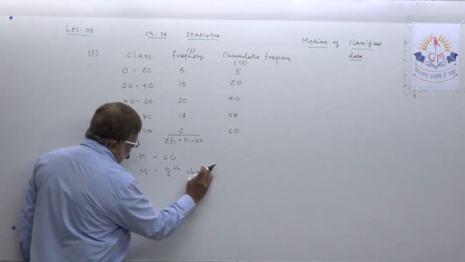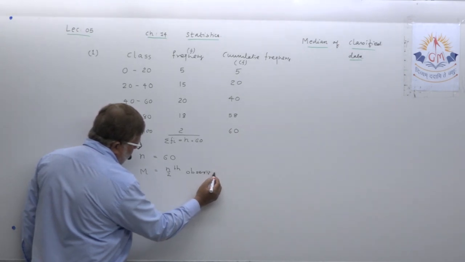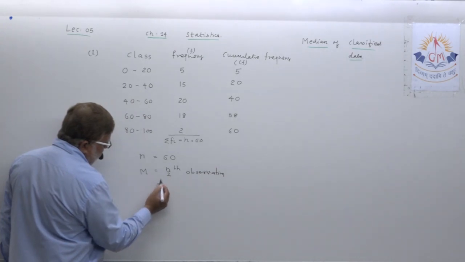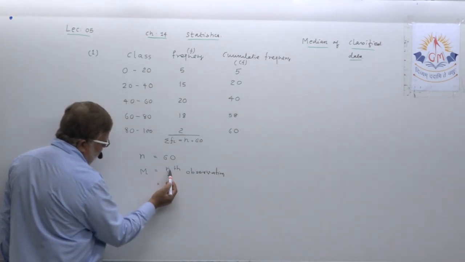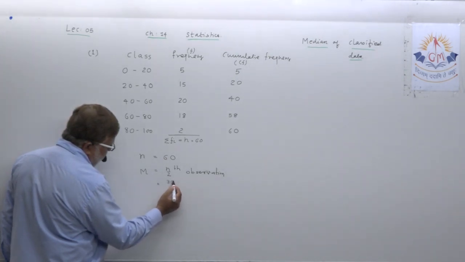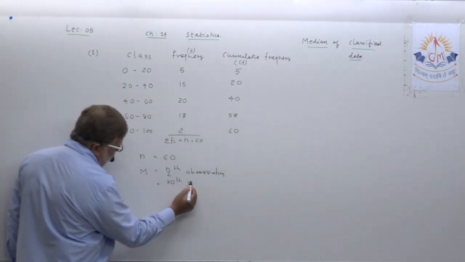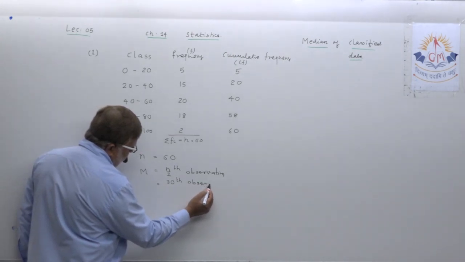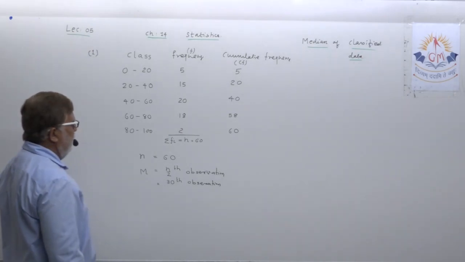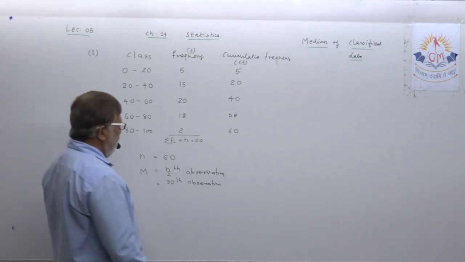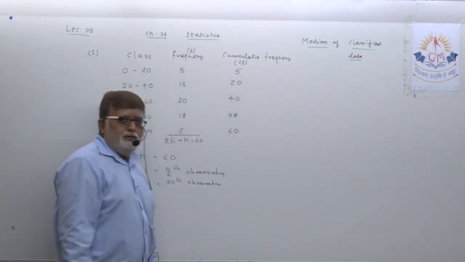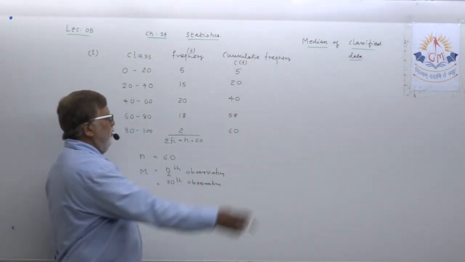Okay, the median is the n upon 2th observation. That means I am doing it orally, dear student: 60 upon 2, that means the 30th observation. Okay, we got the 30th observation. Now start counting here in the column of cumulative frequencies. Let us verify.